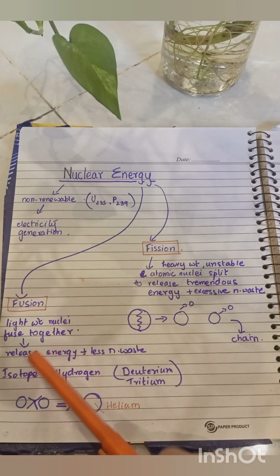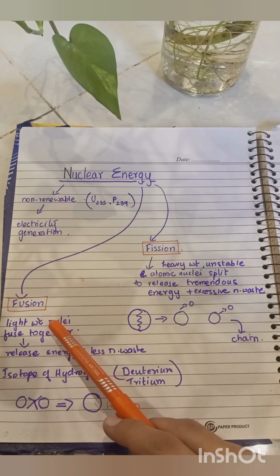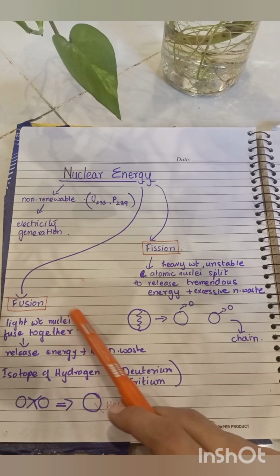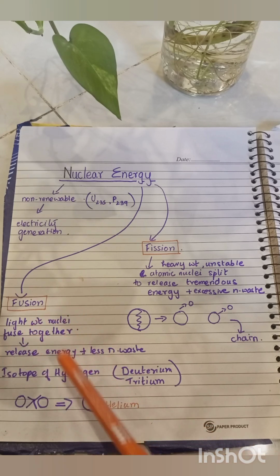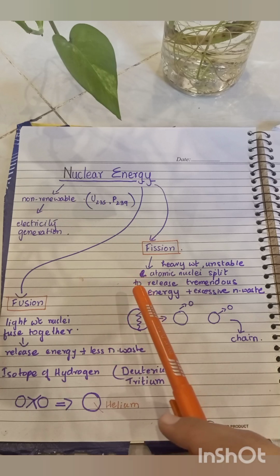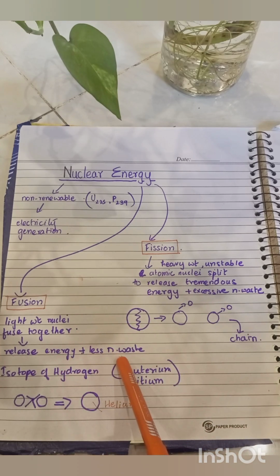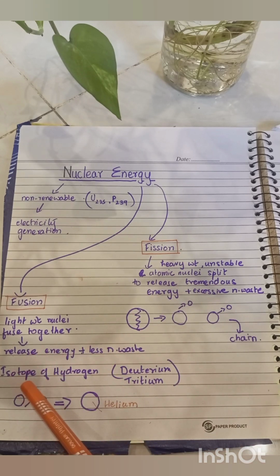Coming to fusion, this is the reason why the sun is shining and the stars glisten, because fusion is the reaction taking place in the core of the stars. What happens? Lightweight nuclei come and fuse together, combine together, and produce another atom. When this reaction happens, a tremendous amount of energy is released along with nuclear waste, but comparatively this waste is less. Isotopes of hydrogen, that is deuterium and tritium, combine and form helium, and energy is released.